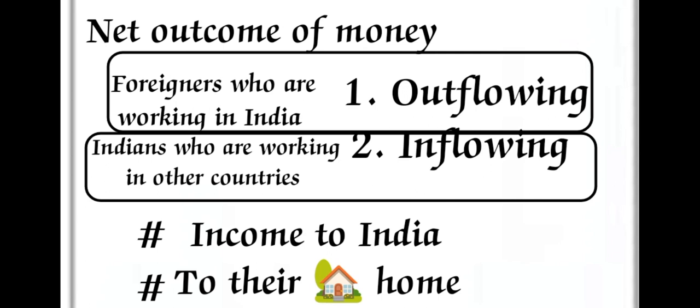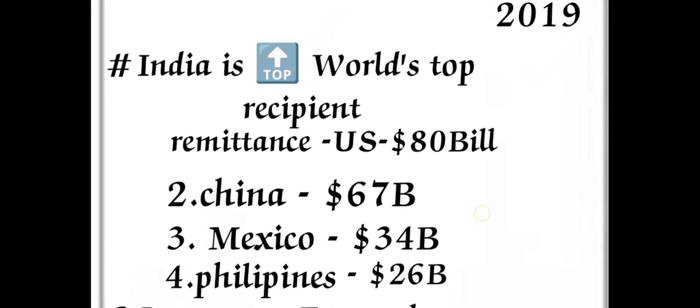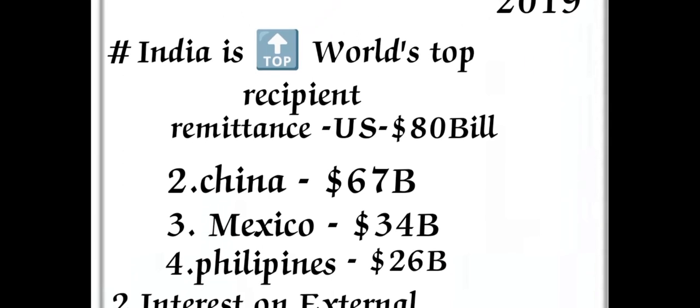Whether income is coming to India or going to other countries, mostly India was a gainer from the Gulf region until the 1990s. After the Gulf War it decreased. Then from the US and other European nations also, as per World Bank 2019, India is the world's top recipient.